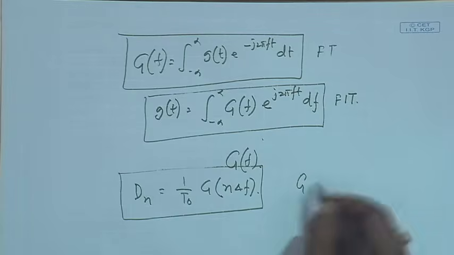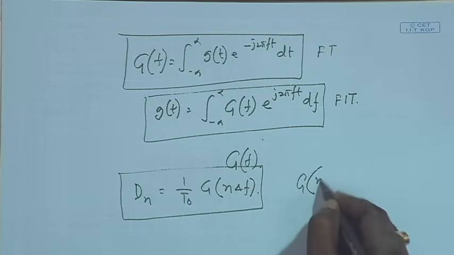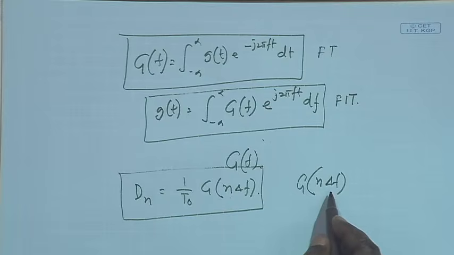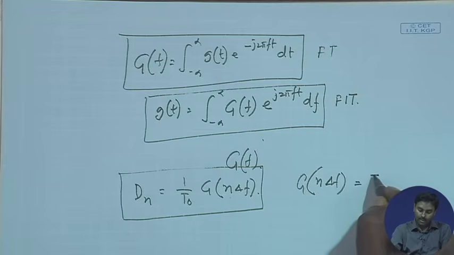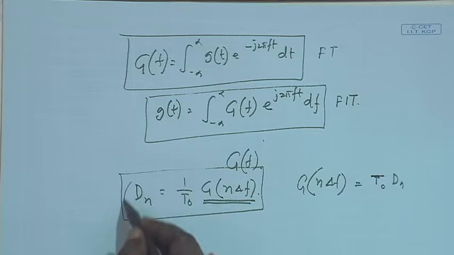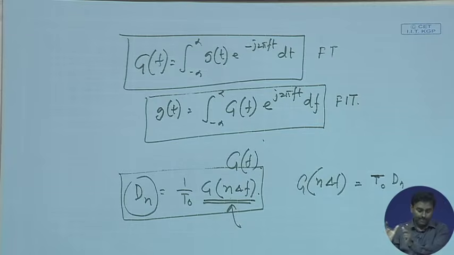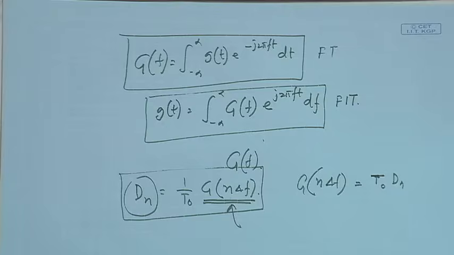Now, G(f), as long as del f tends to 0, this becomes a continuous variable. So, this n del f, as long as del f is very small, almost becomes a continuous variable of f. So, this is nothing but our T0 into Dn, or I can write this Dn equal to this. So, basically what is happening, the corresponding Dn can be calculated if I know that G(f), whatever that G(f) is, and I multiply that with that infinitesimally small frequency component del f.